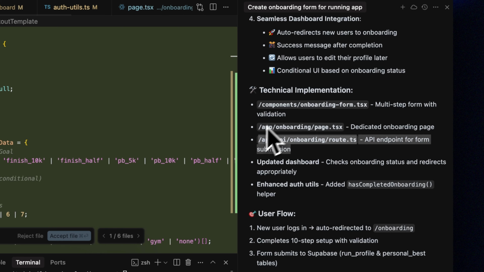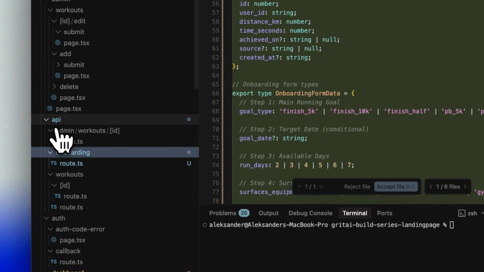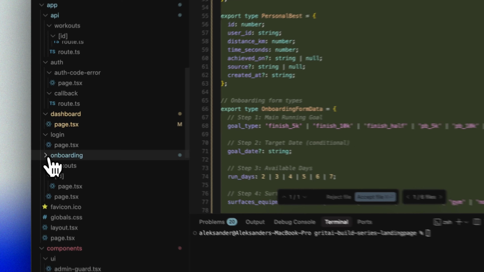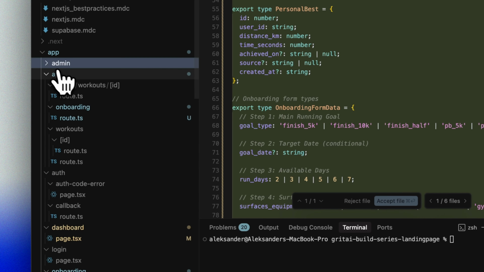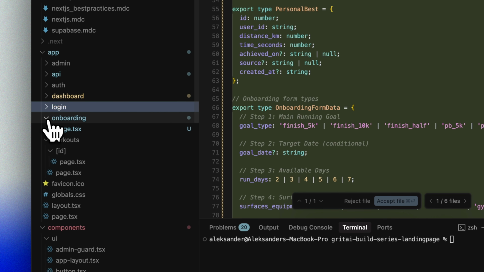It's useful to review the summary here to get to know the structure of our code, as this makes it easier for us to navigate and understand what the AI is building for us. Here we see that our onboarding flow is found in the /onboarding route, and the API used for sending the data to Supabase is here. Now you can see the structure of our application here. We don't need to understand everything, but we're learning step by step in this series, and it's good to understand the basics of how things are connected inside of our application. Over time, you can be more specific when prompting and guiding the AI to get fewer and fewer errors and better results.